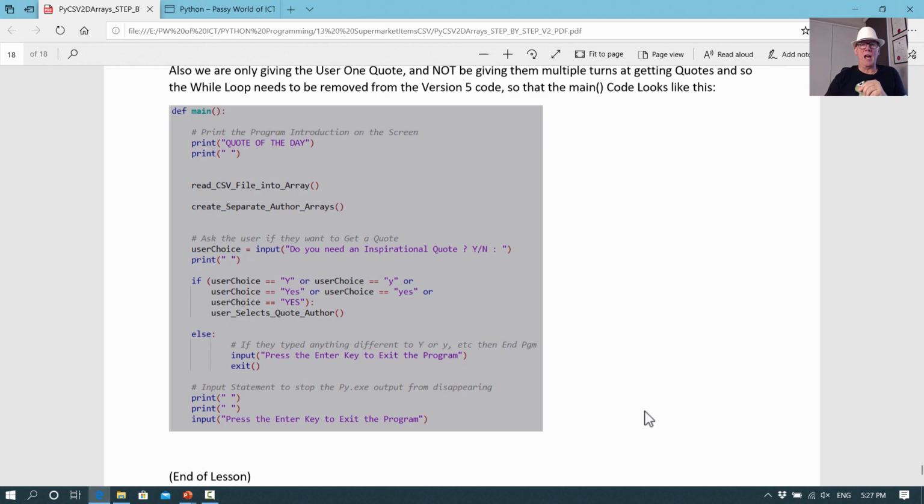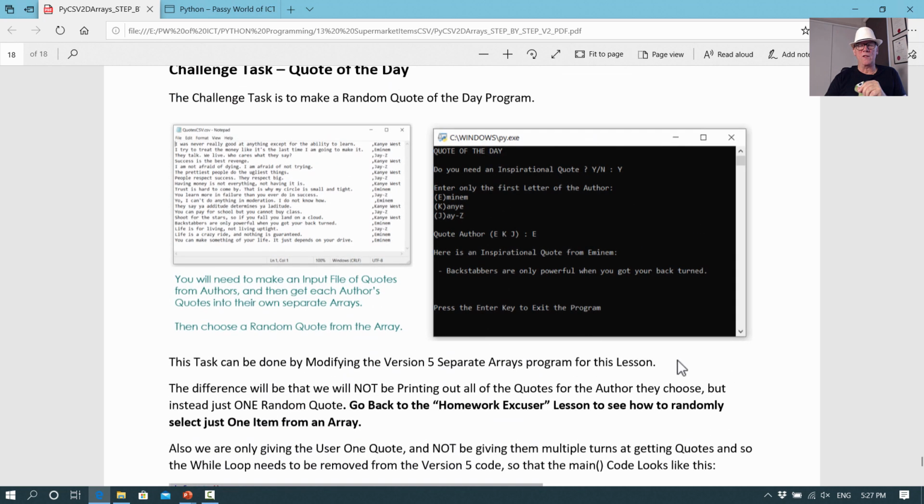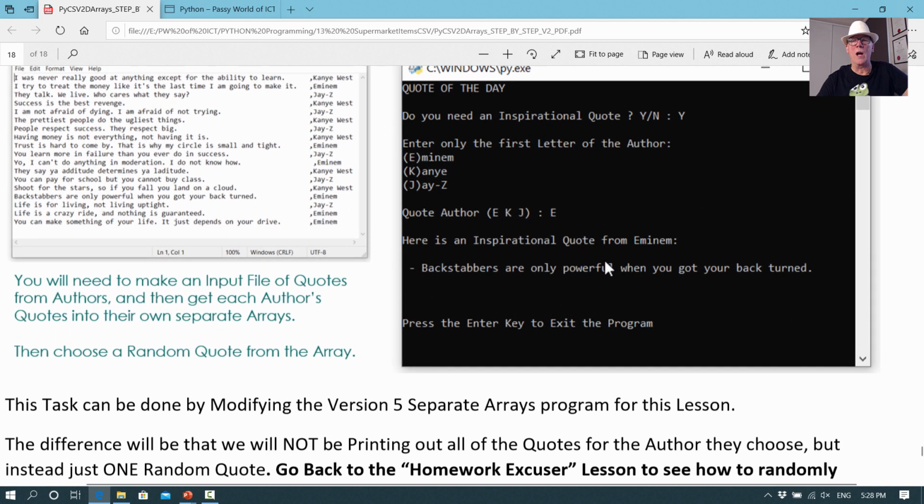And we also don't have them asking for as many quotes as they like. So that while loop, if we have a look in here, notice it's just one quote of the day and that's it. So do you need an inspirational quote? Yes. And once they've got their quote, it doesn't ask them if they want to do another one. So you need to get rid of that while loop that gives them opportunities to keep asking and asking. And I think that's very easy.